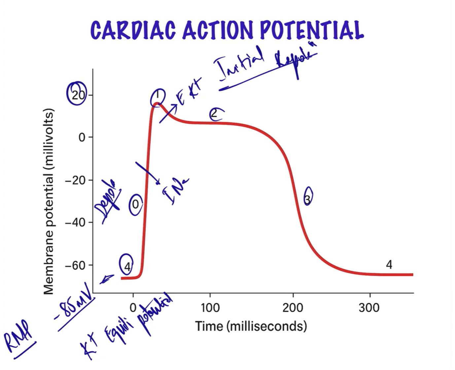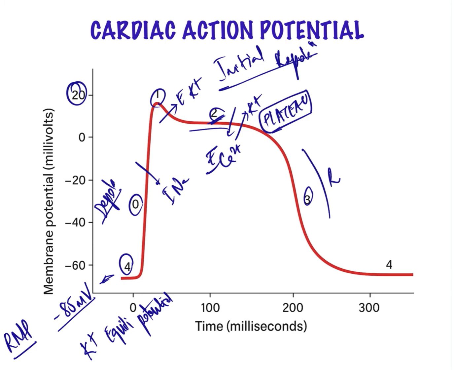After a brief initial repolarization phase, phase 2 of the cardiac action potential marks the influx of the calcium ions as well as the efflux of the potassium ions. This is known as the plateau phase, followed by rapid repolarization, which is phase 3.